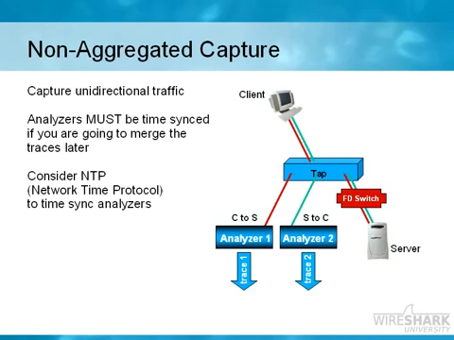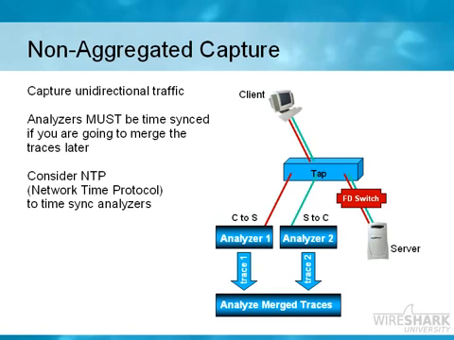If you do capture this way on a non-aggregated tap, you might sometimes want to merge the trace files together though, so that you can see the full picture of the client and the server talking back and forth to each other. In that case, we take the two trace files and we merge them together. But it is very important that those two analyzers that captured that traffic were time synced. And this is when we set them up to go out to an NTP server, a network time protocol server, to sync themselves. And you want to point them to the same time sync server. That way when the packets arrive at the analyzer, the timestamp that's placed on them will allow them to be reassembled in the proper order.